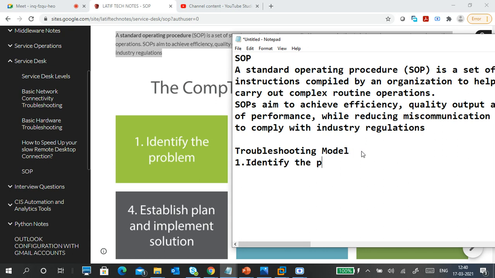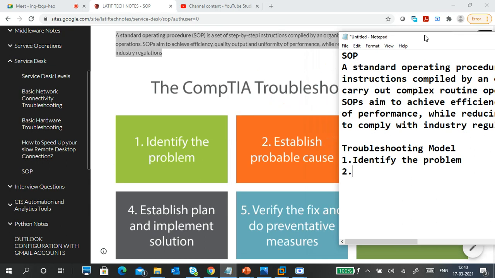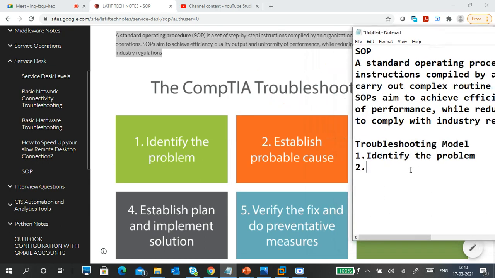Whatever question they ask, please tell this one. Identify the problem. If you feel that identify the problem is a big one, then identify. Identify is easy, right? So identify the problem. Next one. Establish possible causes. Probable. Establish probable causes.